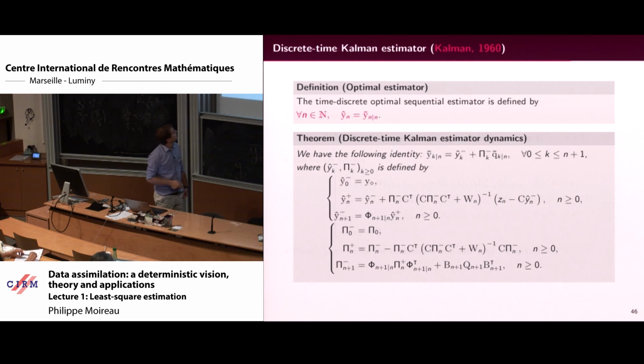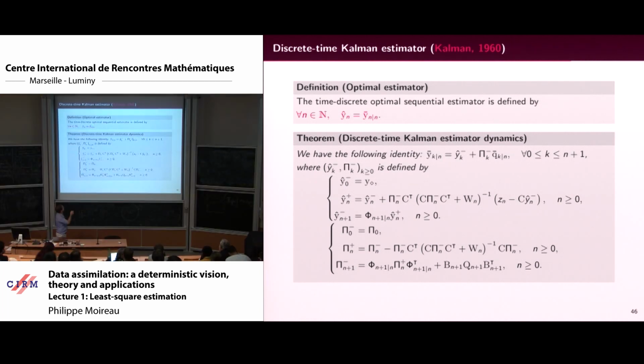And then you define the Kalman time discrete estimator by that. You are looking at the estimator indexed by n, which gives you the estimator from the least square estimation with the criteria up to time n, up to iteration n. And you define it like that.